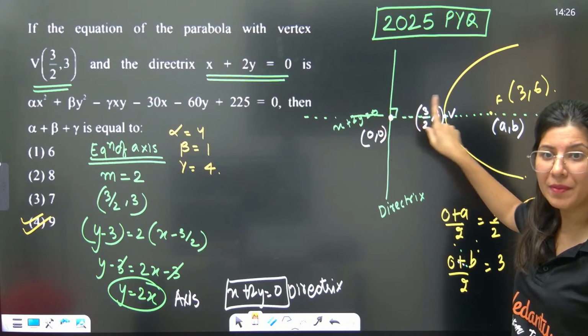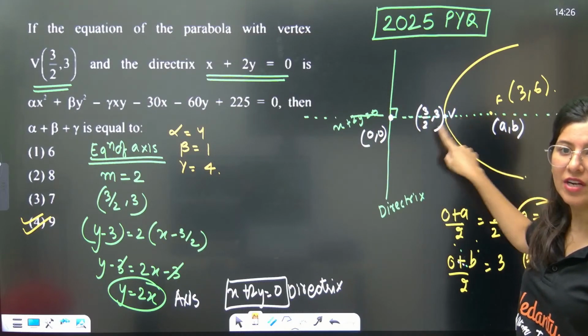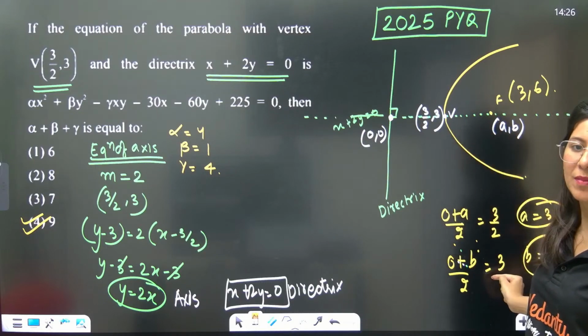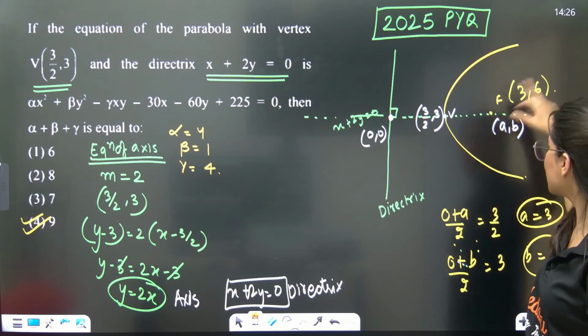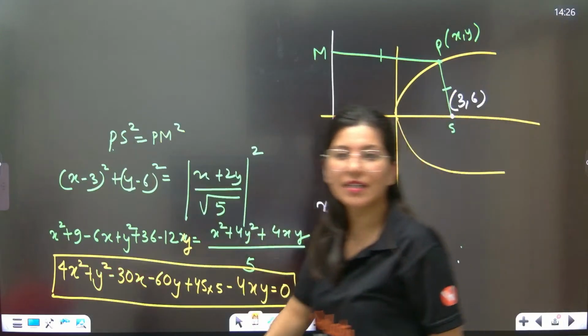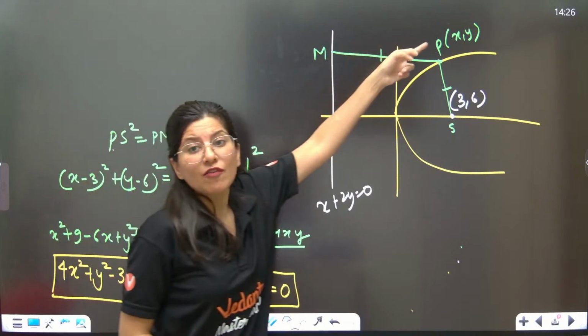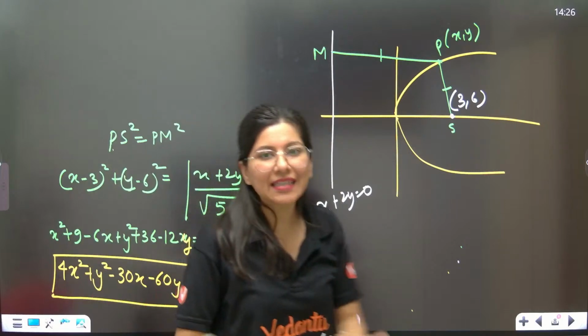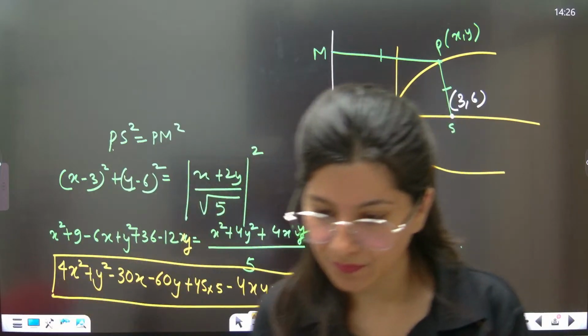You have foot of perpendicular, vertex, focus, with vertex being the midpoint, so calculate the focus using the midpoint. Focus is here, directrix is here. Distance of a moving point from focus and from directrix are equal. Make it equal and figure it out.